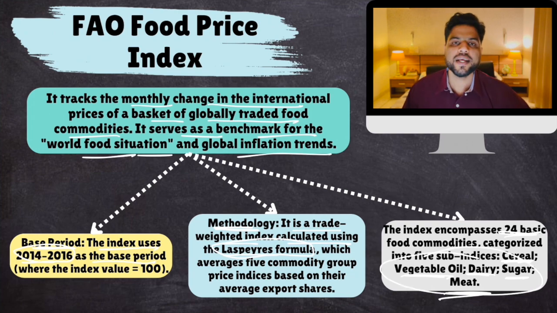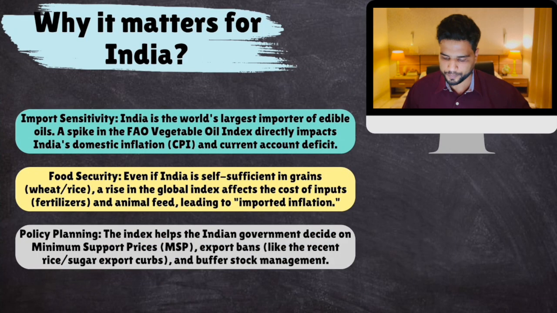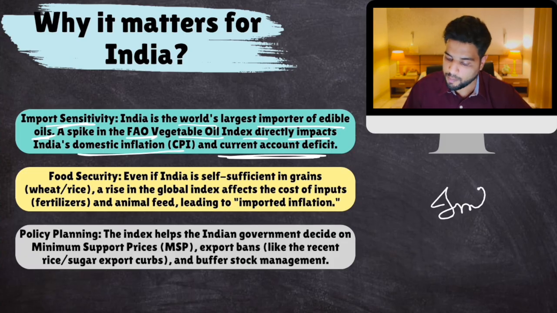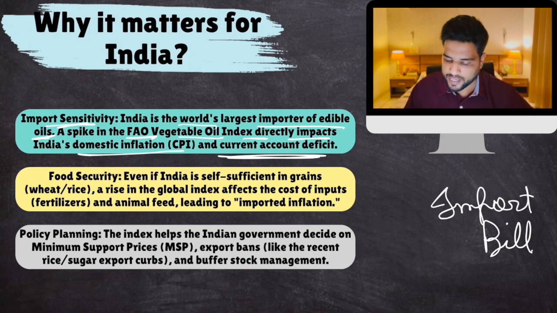Now, why is food price index important for India? Why should India keep a track of this index? Number one, import sensitivity. India is the world's largest importer of vegetable oil or edible oil. A spike in the FAO vegetable oil index directly impacts India's domestic inflation because India imports a lot of edible oil. And if the prices of edible oils increase, India's import bill would also increase. That would cause a significant current account deficit. So this is the reason.